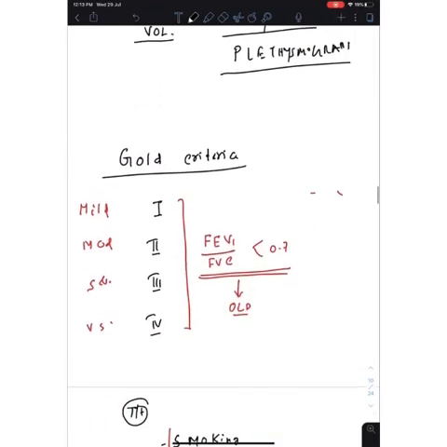There is the GOLD criteria for the severity of COPD. Now, COPD is an obstructive lung disease, so obviously FEV1 by FVC should be less than 0.7. There is no doubt, it will be less than 0.7. The main differentiating feature between the grades is FEV1, that we have to see. FEV1 is at least 80% in case of mild, 50 to 80% in case of moderate, 30 to 50% in case of severe, and less than 30% in case of very severe. So grade 1 mild, grade 2 moderate, grade 3 severe, grade 4 very severe: 80% FEV1, 50 to 80, 30 to 50, less than 30.